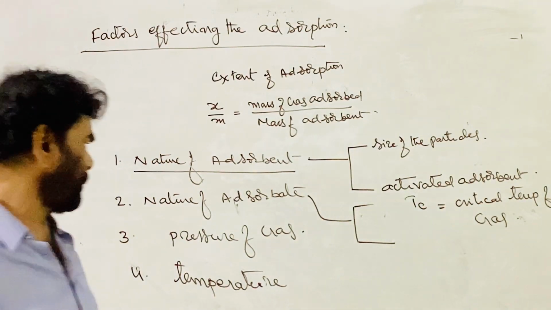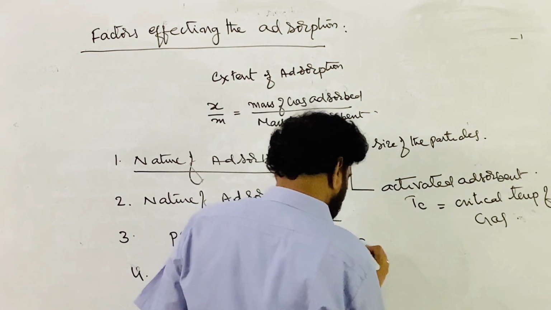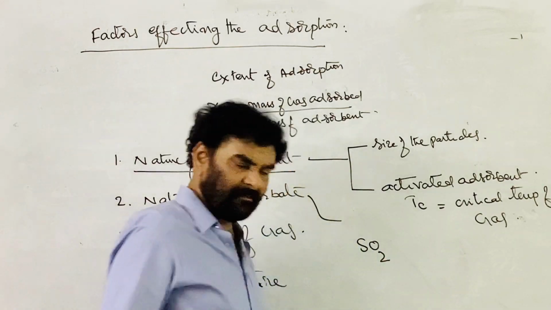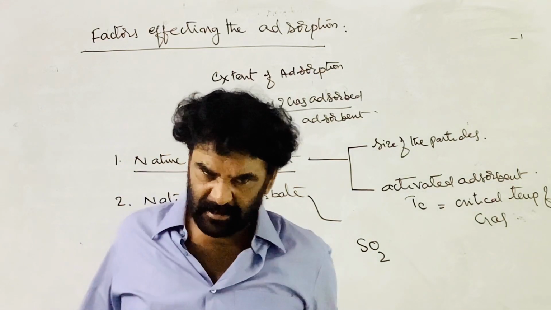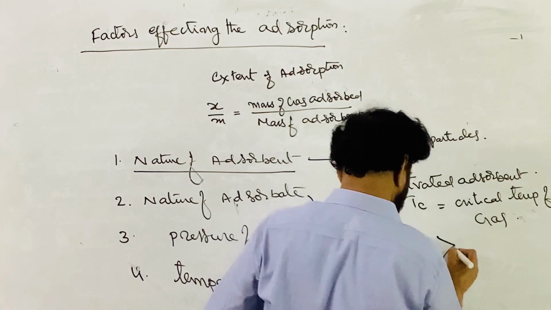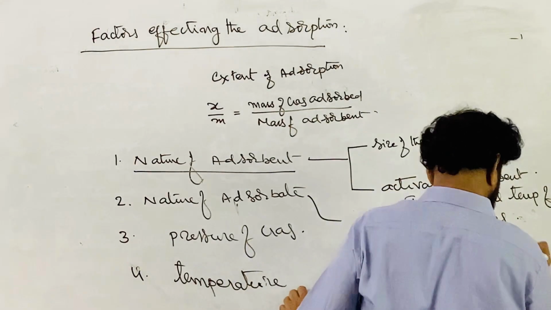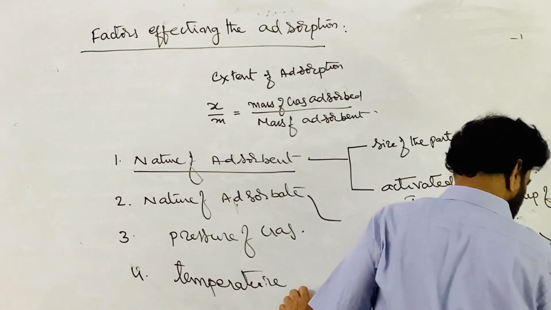Extent of adsorption. See, for some gases, in the decreasing order of critical temperature: sulfur dioxide. Therefore, it is not obeying the gas laws under any conditions. This is chlorine. Next one is ammonia, an easily liquefiable gas. This is HCl. This is carbon dioxide.